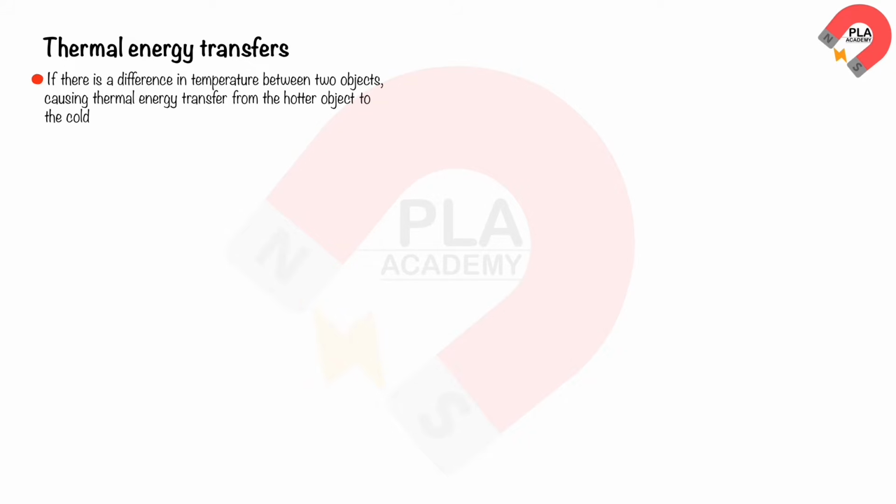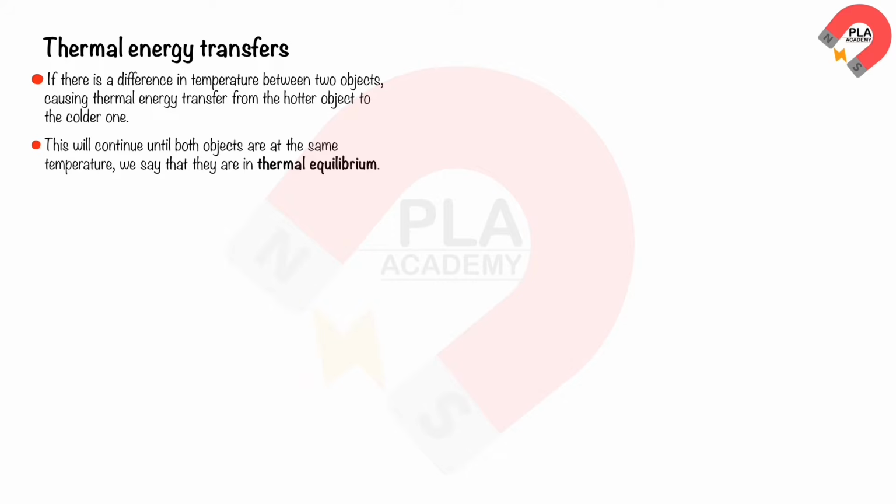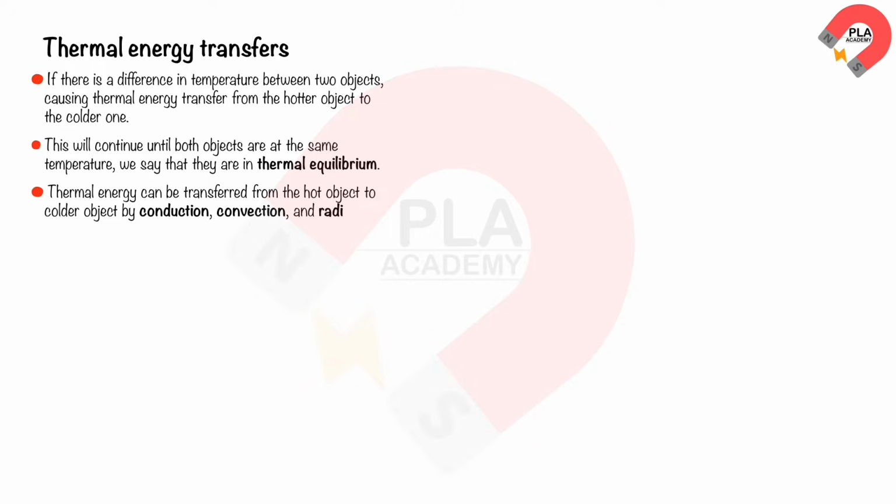Thermal energy transfer. If there is a difference in temperature between two objects, causing thermal energy transfer from the hotter object to the colder one, this will continue until both objects are at the same temperature. We say that they are in thermal equilibrium. Thermal energy can be transferred from the hot object to the colder object by conduction, convection, and radiation.